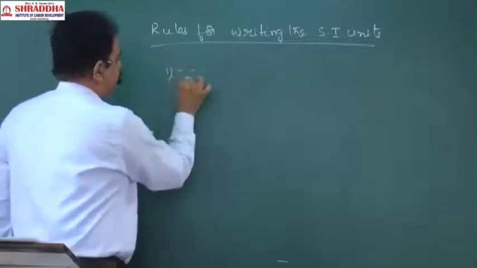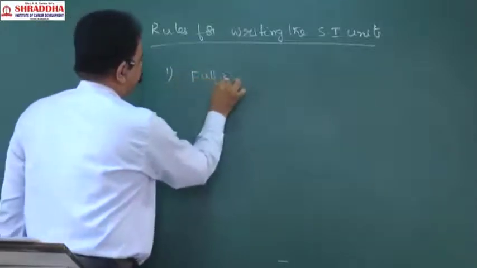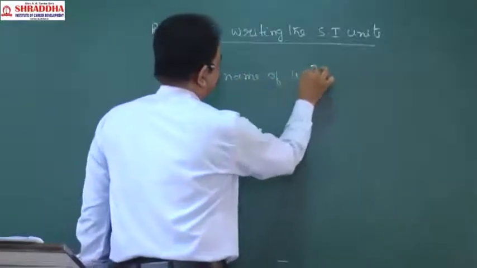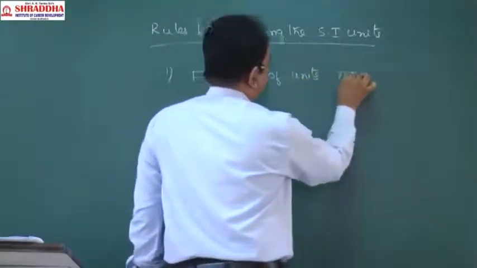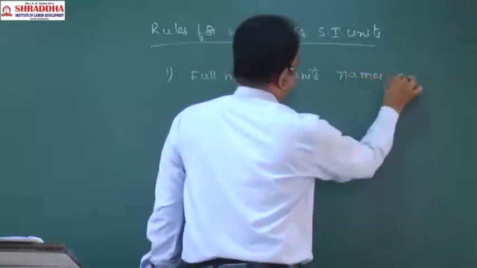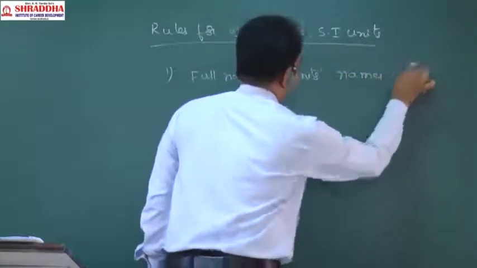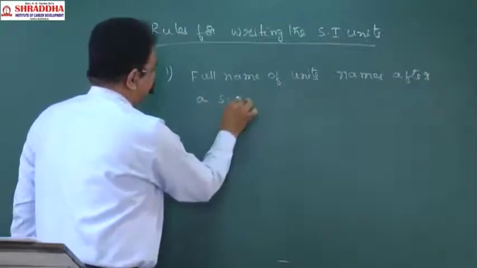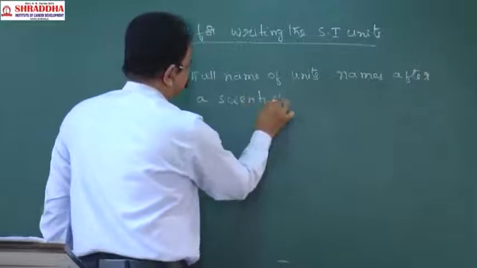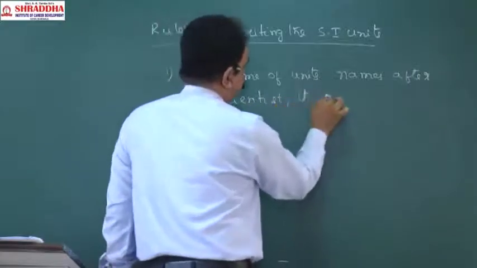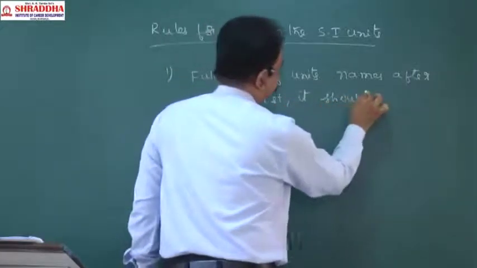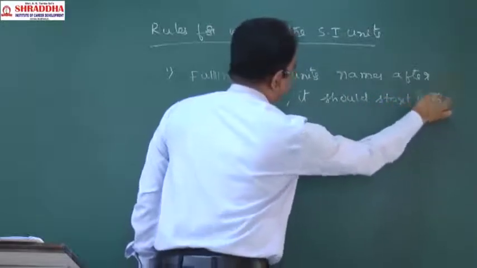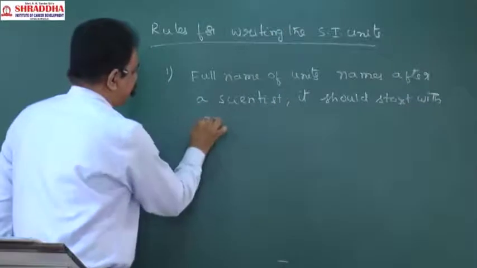If you want to write the full name of a unit named after a scientist, it should start with a small letter.